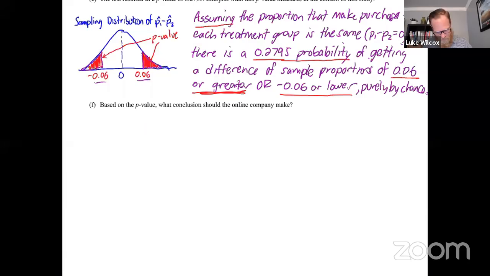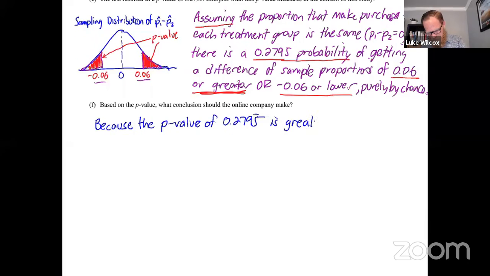So we're going to start with "because," and we're going to compare the p-value to the significance level. Okay, so because the p-value of 0.2795, which is a pretty big p-value, right, is greater than the significance level.